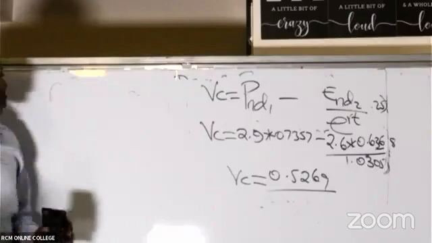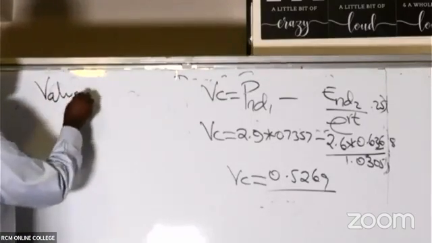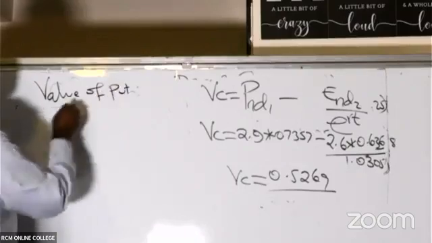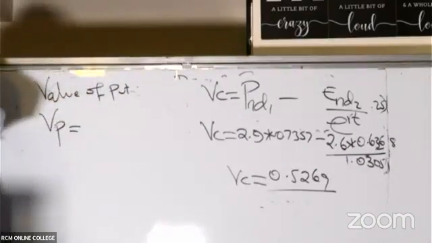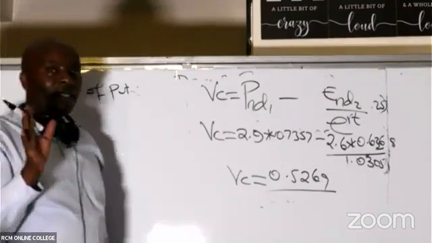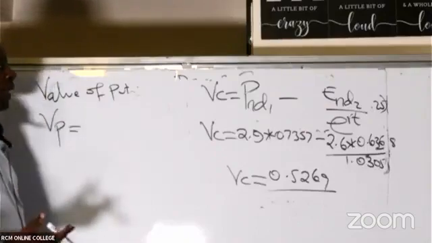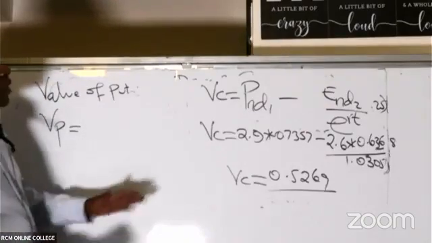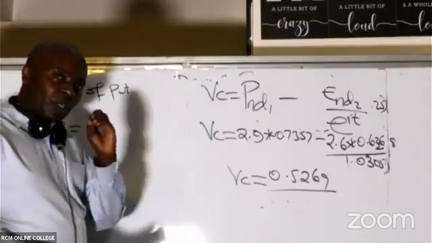So come here and give us the value of the put. So we have here VP. Remember, you are the seller, so for the put option the probabilities don't apply; we are certain of the prices. Normally, what I tell my students, for you to be able to see how I'm getting the put option, I must have the value of the call option.